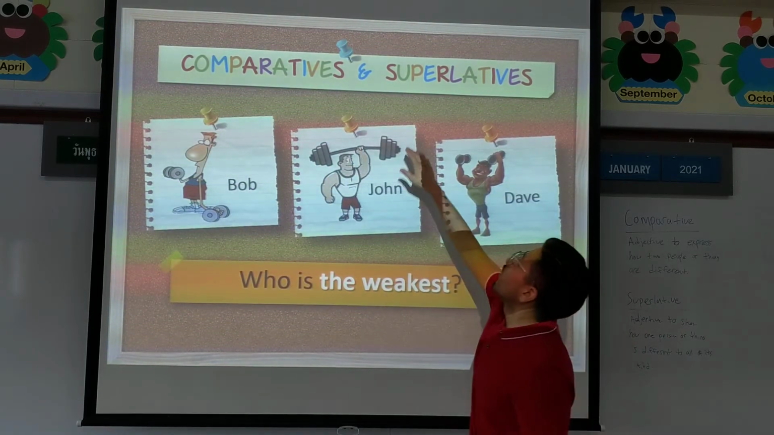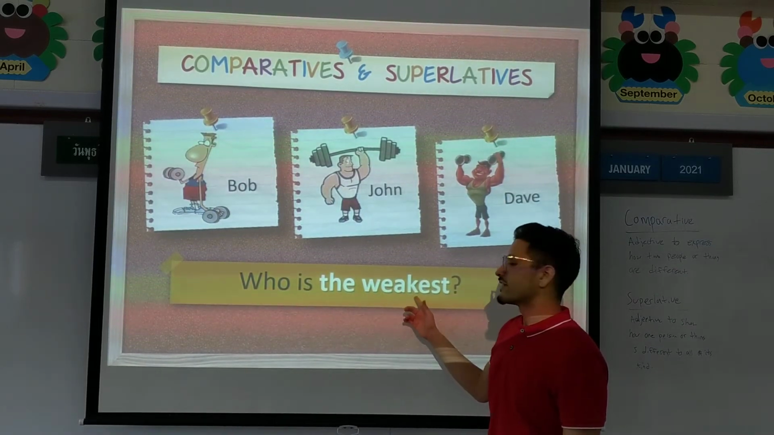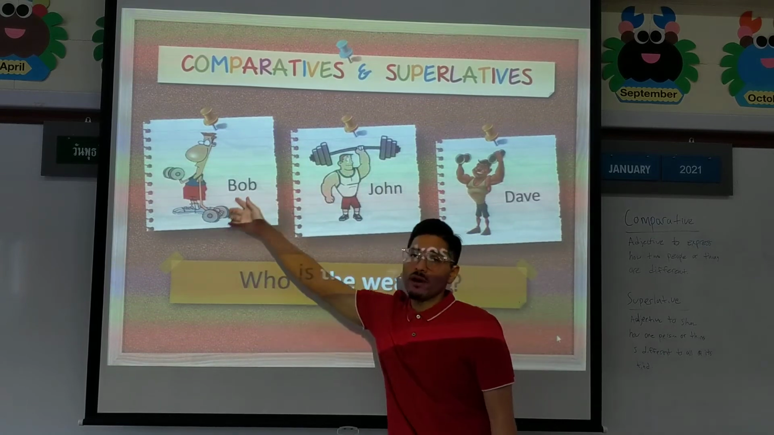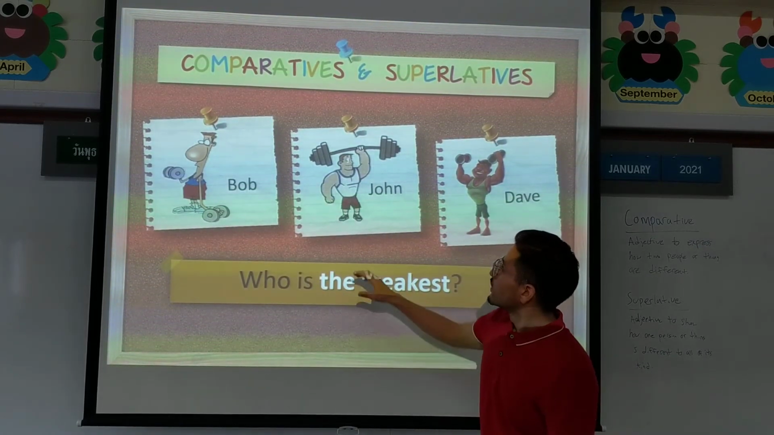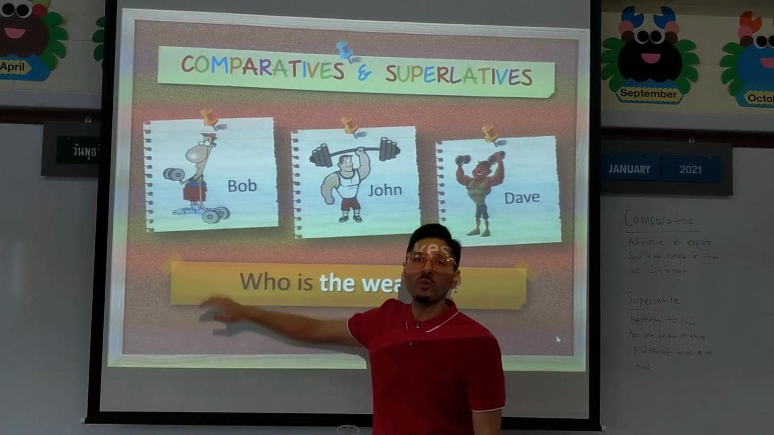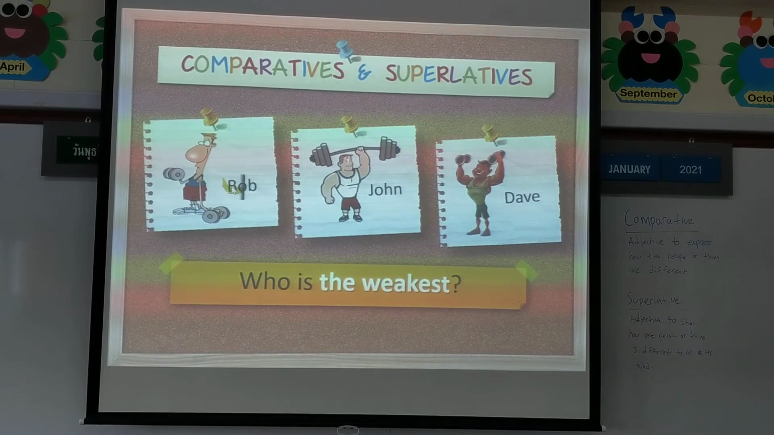Okay, so now we have a superlative. Who is the weakest? So out of everybody, who is the weakest out of all of them? Bob, he is the weakest. Yes.